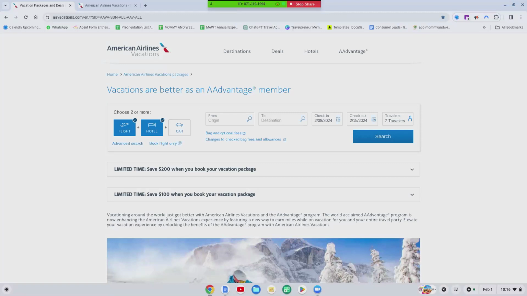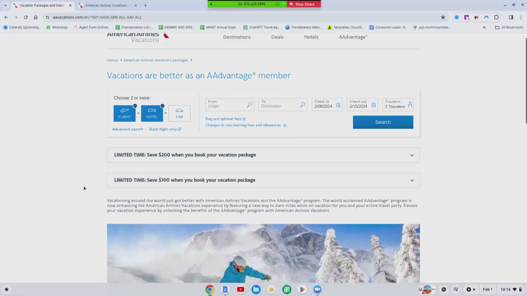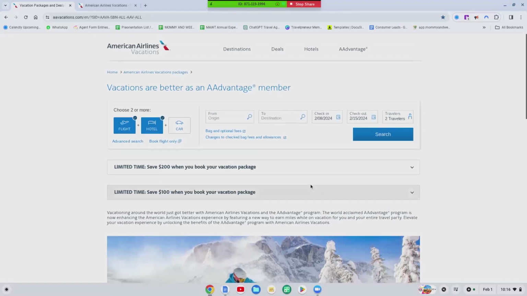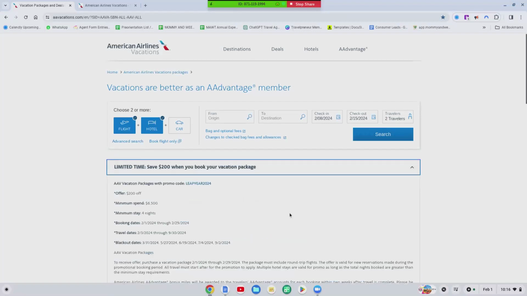But when you type this in, what you have to remember is that this is a consumer facing link. And because it's a consumer facing link, you want to avoid clicking on any of the buttons that talk about pricing. And so look at this. While we're on this page, let's take note of any of the promo codes. So this says leap year 2024.